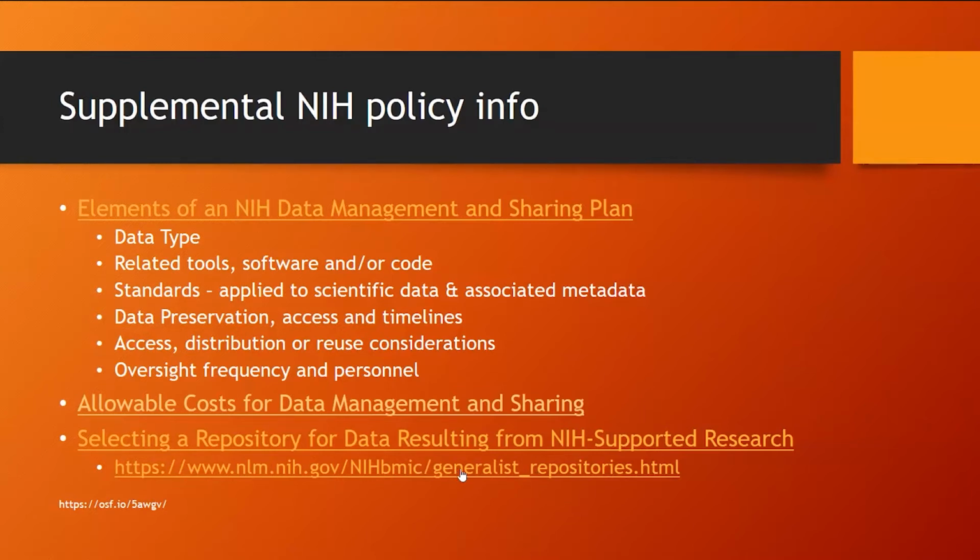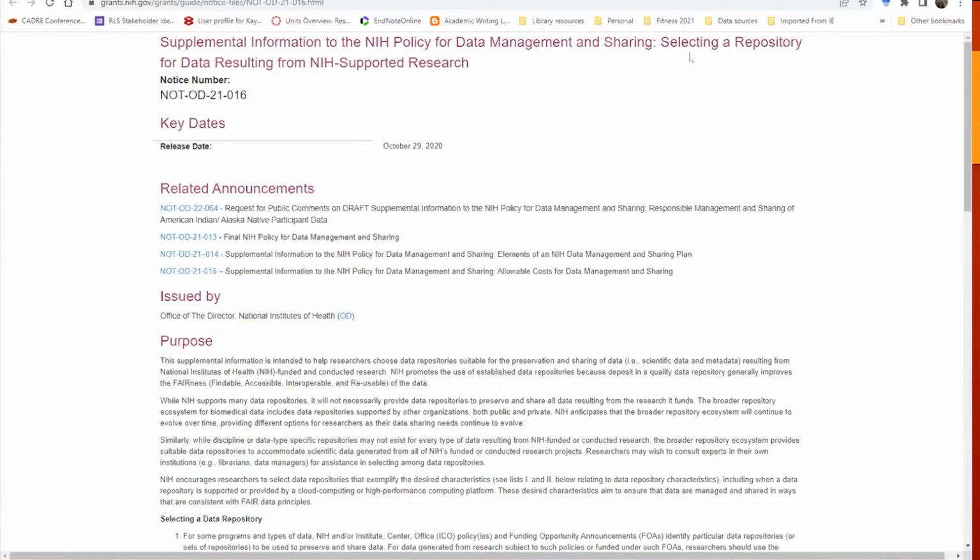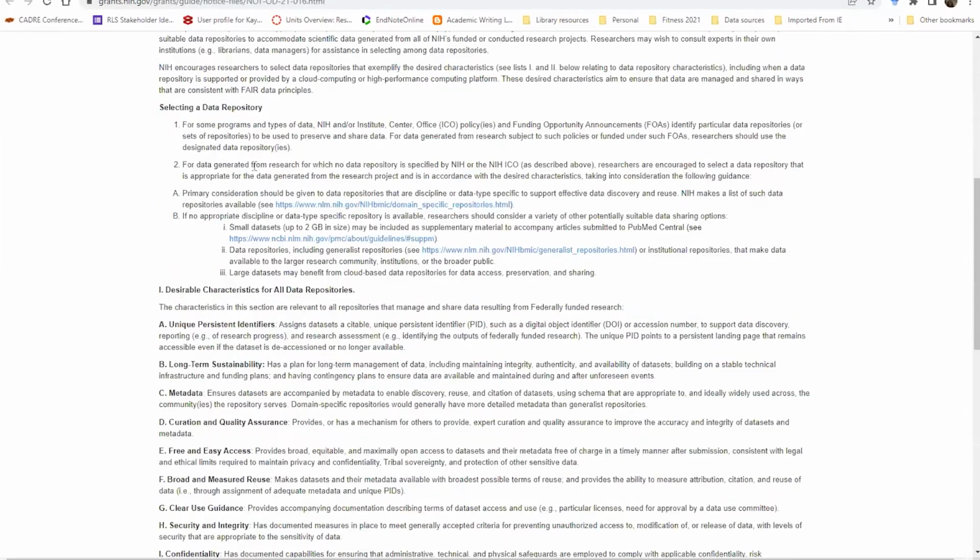But let's look at this one first, because it's shown basically in a hierarchy. Selecting a data repository, basically they want you to use an appropriate disciplinary data repository if there's one available for your work. However, if there is not one, they do have here under B some other considerations.